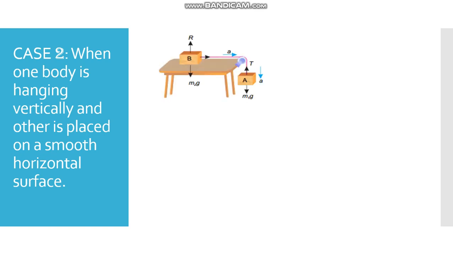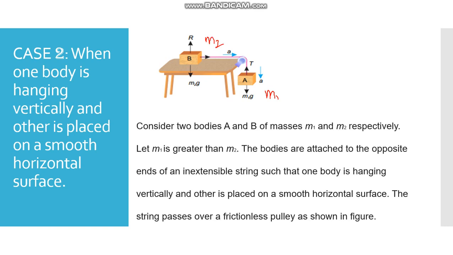So in this case we have one body which is hanging vertically and the other is placed on a smooth horizontal surface, as shown in this figure. Previously both the bodies were hanging vertically, but this time one body is hanging vertically and the other is placed on a smooth horizontal surface. What is our consideration? This body is named as body A, this is named as body B. The mass of body A is m1 and the mass of body B is m2. We consider two bodies A and B of masses m1 and m2 respectively.